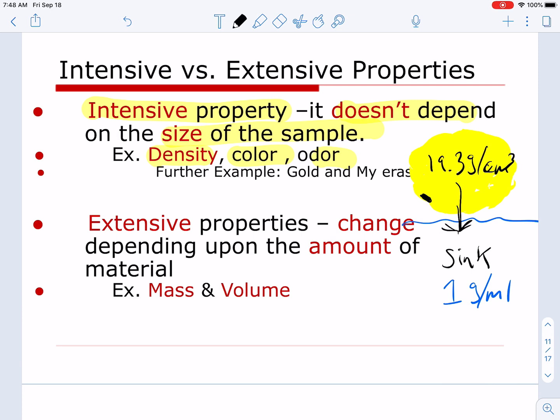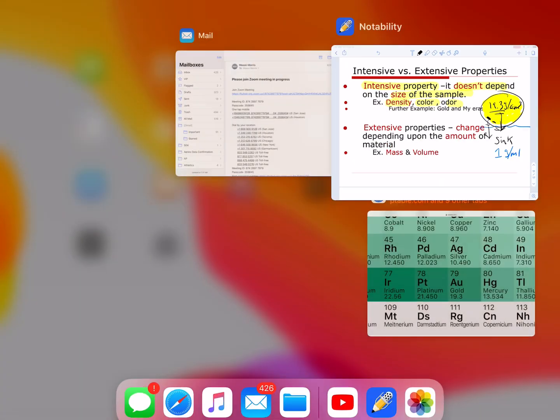But all of a sudden, a big windstorm comes, and it blows that piece of gold out of my fingernail. What's it going to do? Well, it lands here. It's like a little feather. Guess what it's going to do? It's going to sink. It doesn't matter if I have a big chunk of gold or a little sliver of gold. The density has not changed. Let me give you another example.